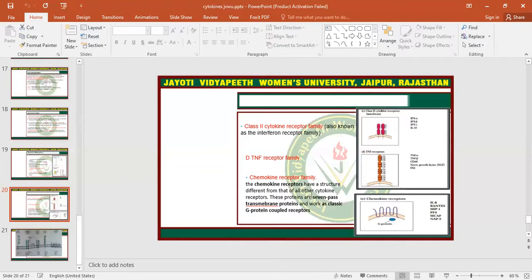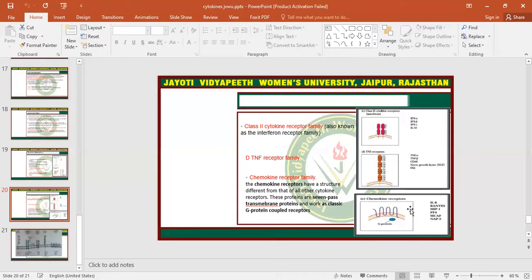The next is the chemokine receptor family. The chemokine receptor family is different from the other families. So what is the difference? Here the protein has 7 transmembrane segments: 1, 2, 3, 4, 5, 6, 7.